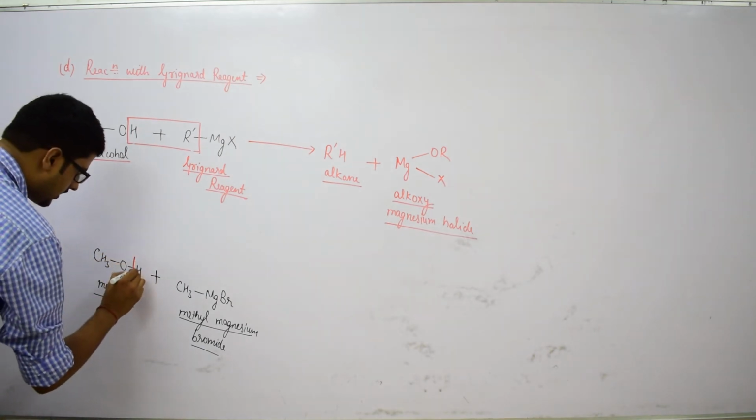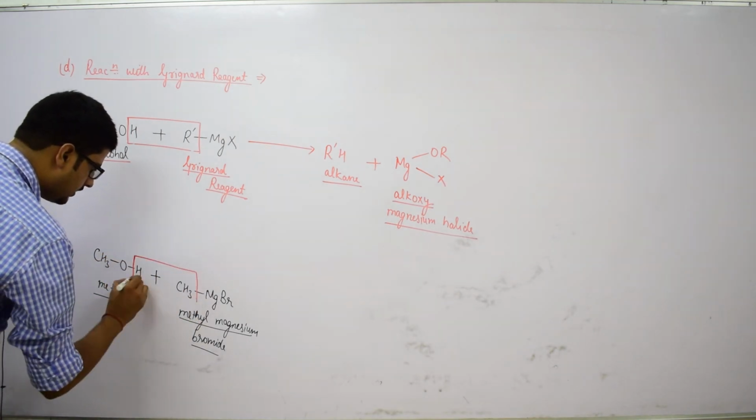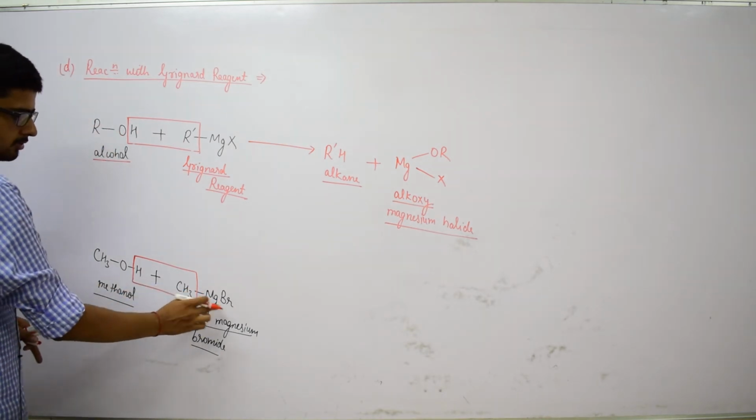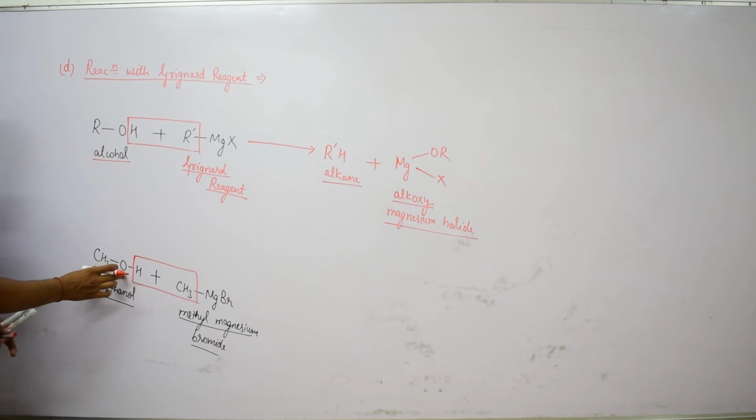The hydrogen atom from the alcohol and the methyl group from the Grignard reagent are eliminated, and the Mg atom is bonded to the bromine and the methoxy group.